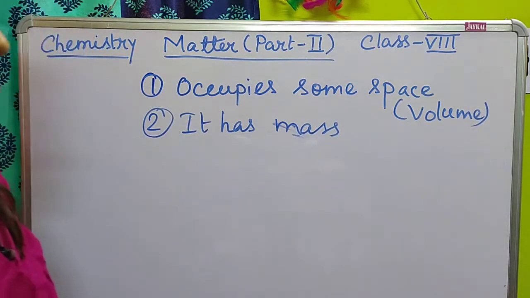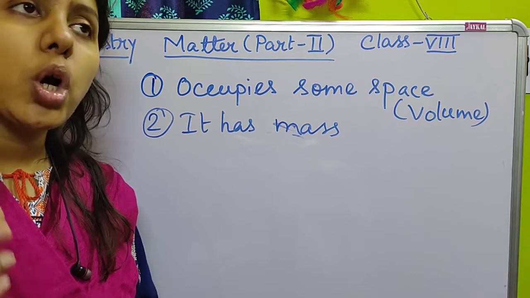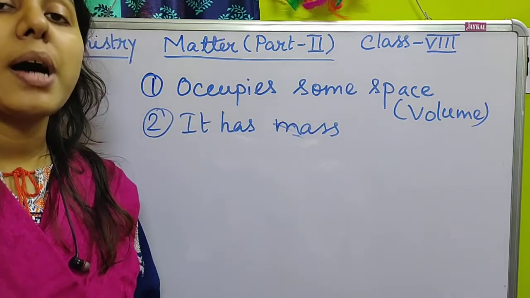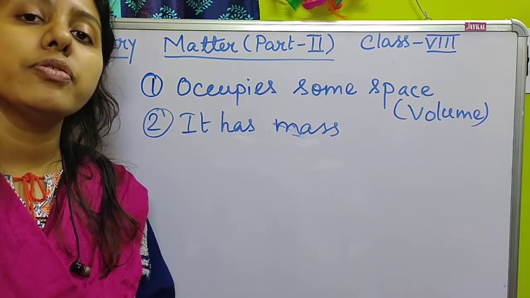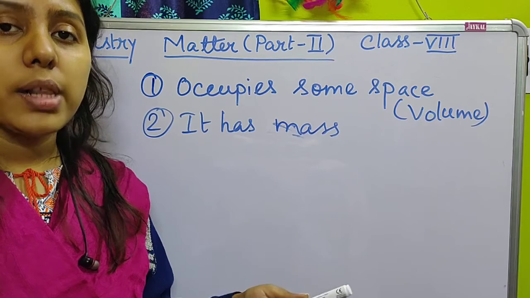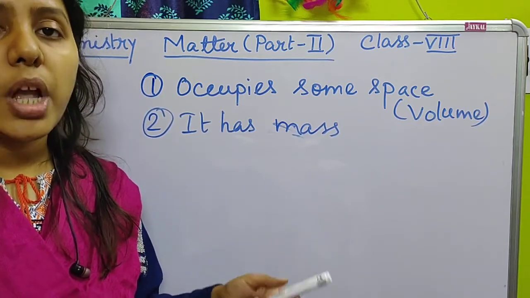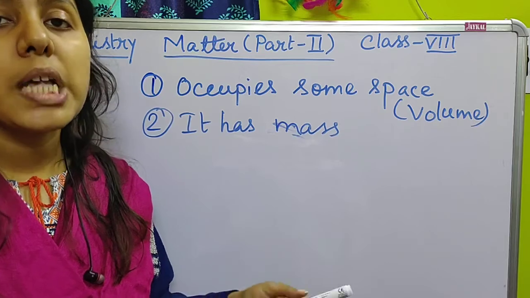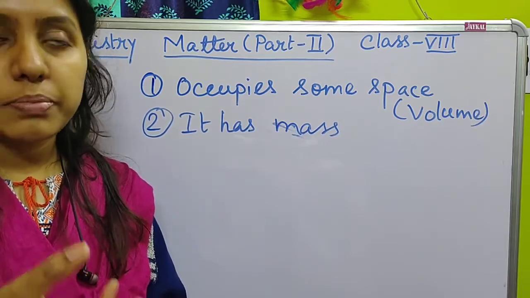For example, suppose a book is made of paper. That book must contain some mass because of the presence of the pages, right? Suppose the table or chair which is made of wood, that also has some mass because of its inner material, that is the wood.